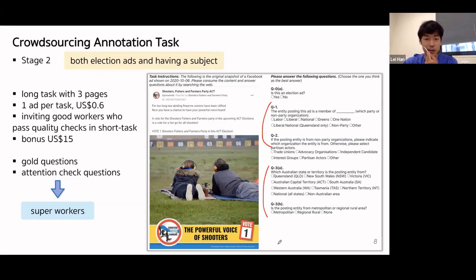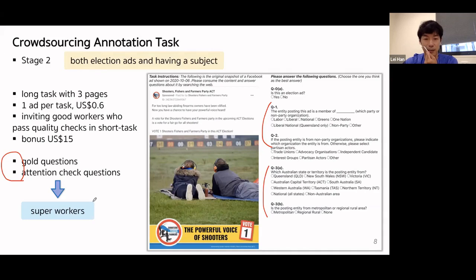To find good quality workers, we invite those who participated in our short task and passed our quality checks to attempt the long task. We use 2 ads that have already been labeled by our experts and send them to qualified workers. After collecting their annotations, we perform 2 quality checks. Here are the quality checks.